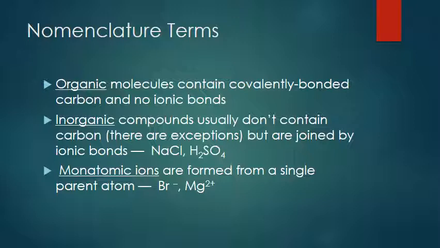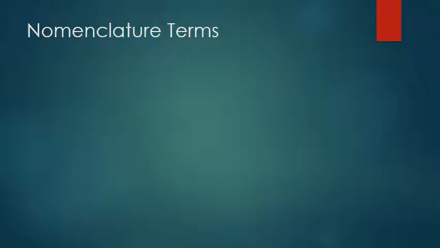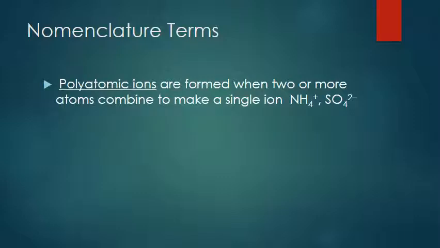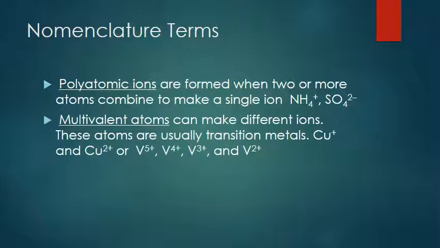Monatomic ions are formed from a single atom. One atom gains or loses electrons, obtains a charge. That is a monatomic ion. Polyatomic ions, two or more atoms combined to make a single ion. We've got a specific video on naming polyatomic ions, but that's what a polyatomic ion is.